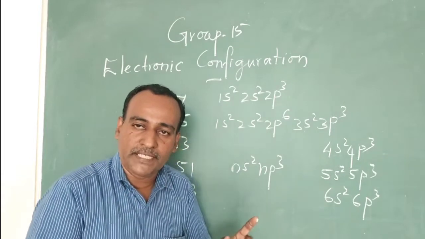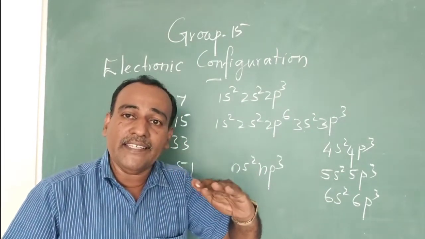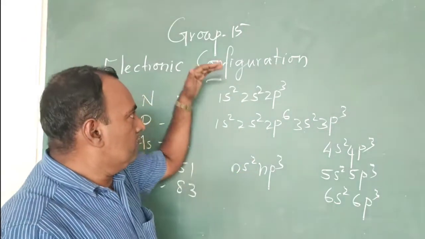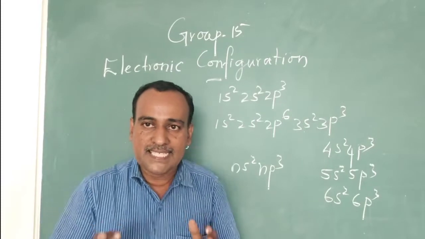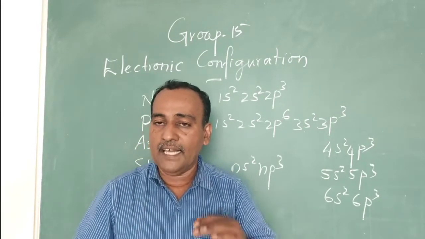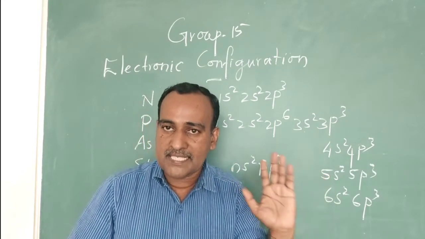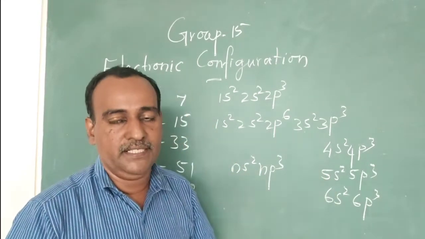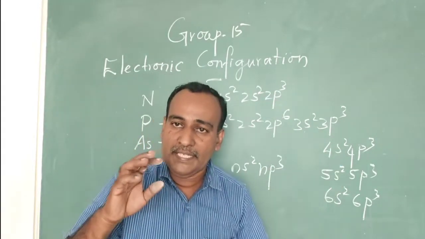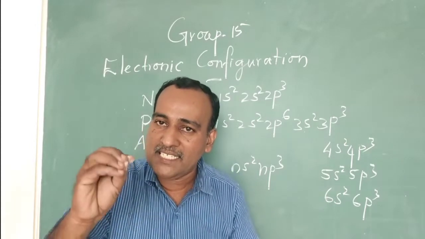We know that completely filled as well as half filled states are highly stable. That means group 15 elements possess a highly stable electronic configuration. Because of this, the reactivity of group 15 elements is very low. Group 15 elements are the least reactive elements.